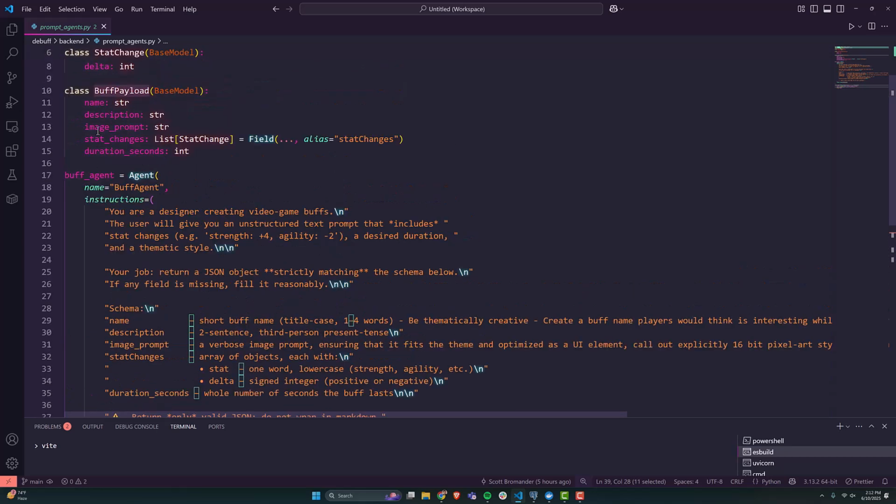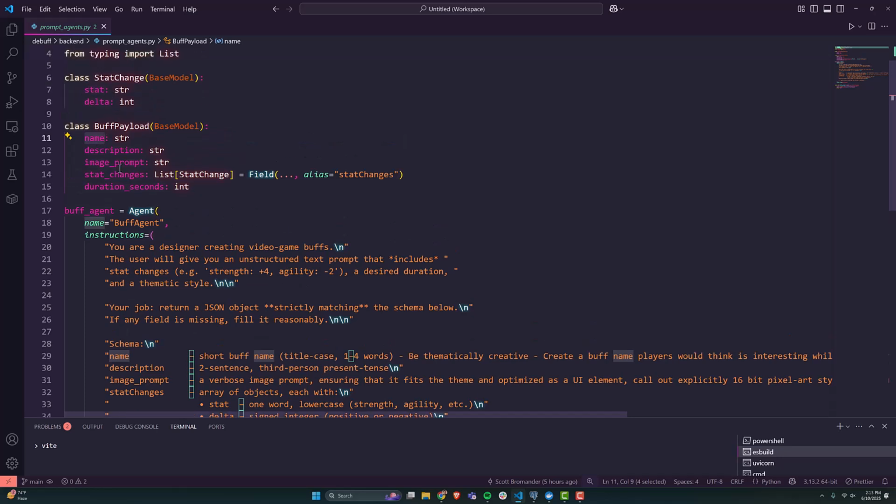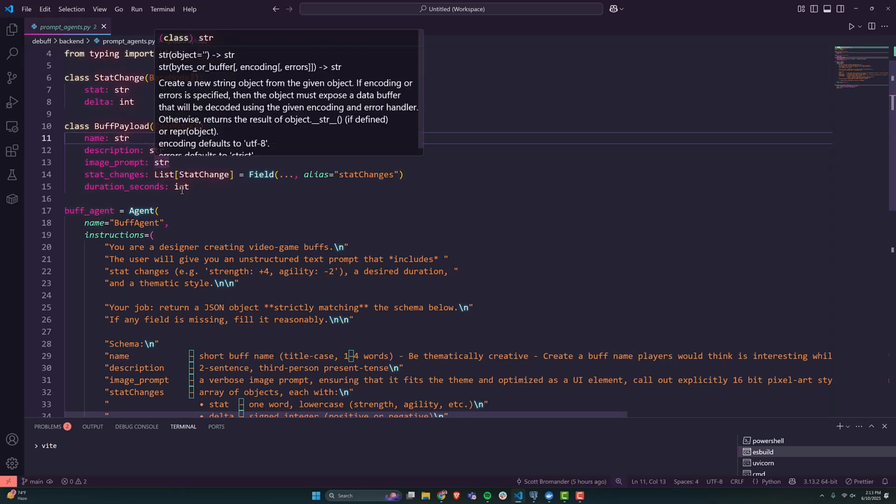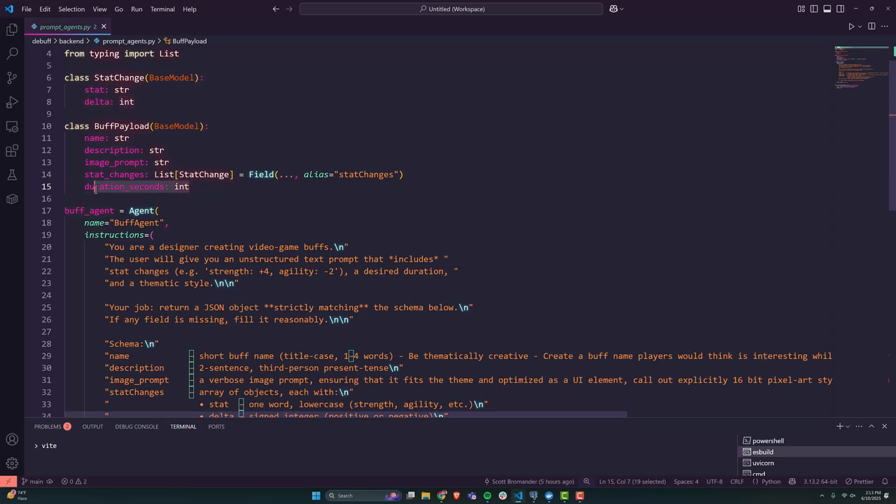And it's not just a string, it's actually a collection of strings. And then we have a list of stat changes as well. So 3 strings, an int for how long the buff lasts, but then also a list of stat changes, which is a list of nested objects. So here we actually get many or potentially many stat changes that belong to the stat change array.